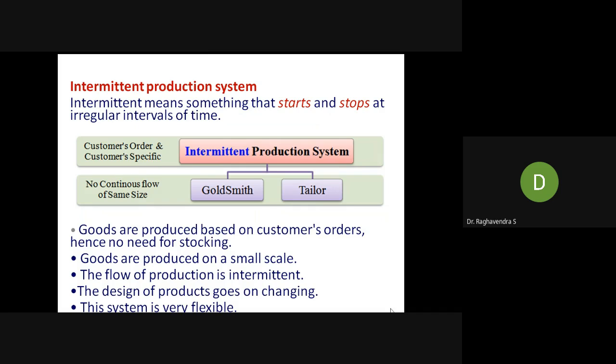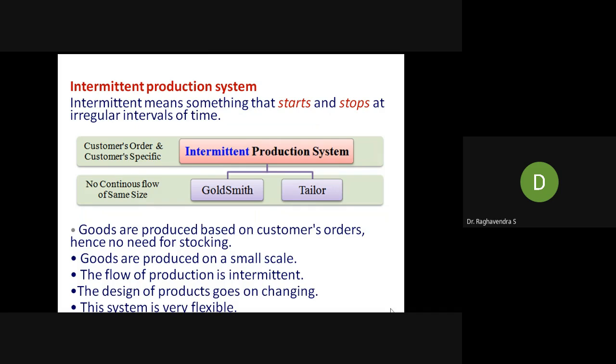Goods are produced based on the customer's order, hence no need for stocking. The tailor is a very good example. You buy the cloth, take it to the tailor, give the order, and give him the raw material. Goods are produced on a small scale. You can give measurements for two to three shirts or pants, a very small, limited scale.